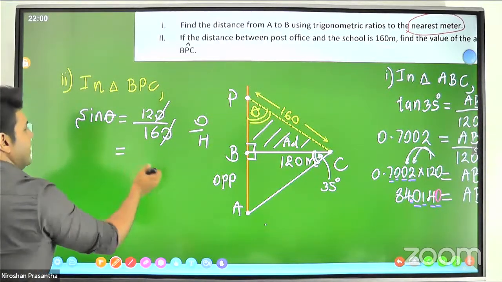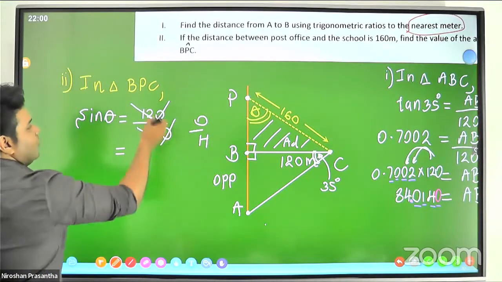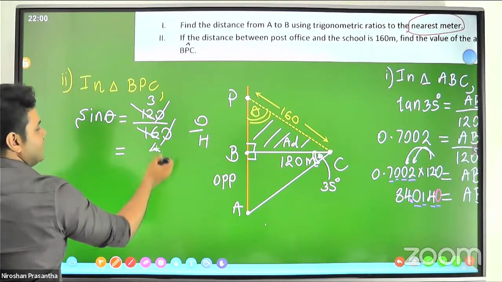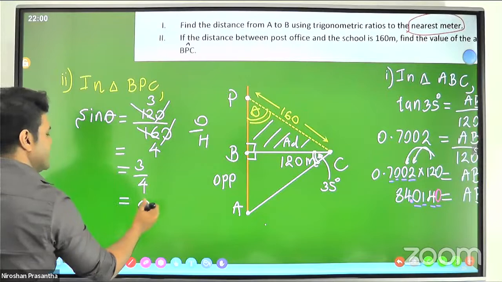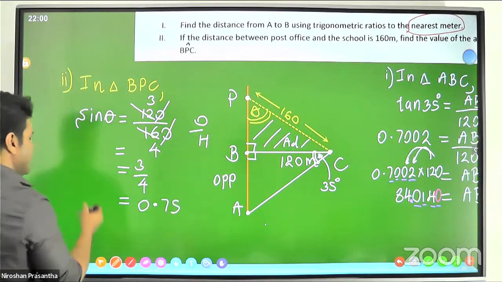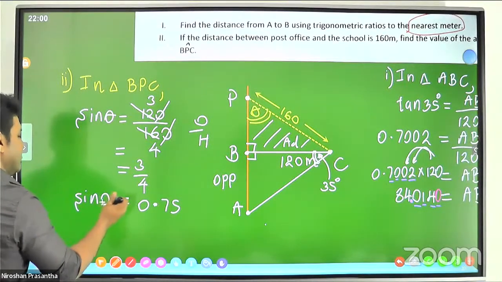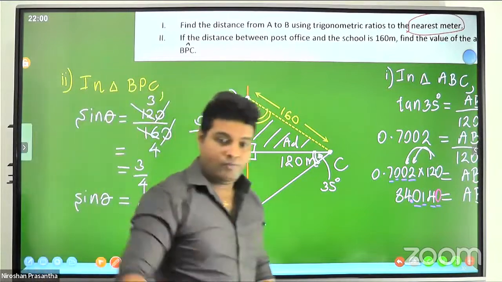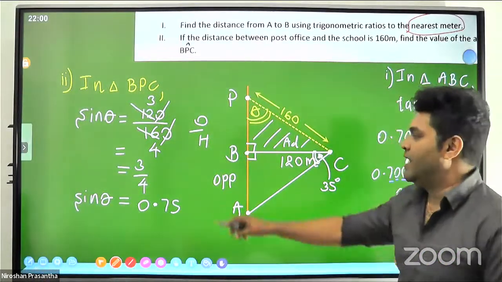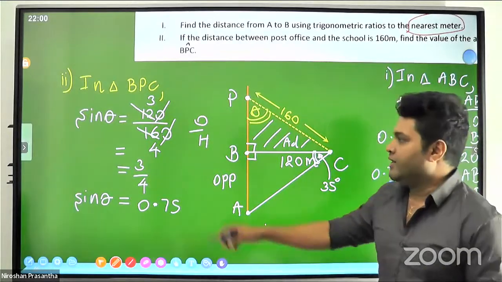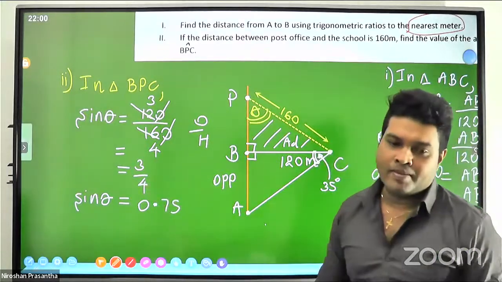We can further divide 12 and 16: 4 times 3, 4 times 4. Then 3 over 4. Don't forget 3 over 4 is 0.75, the usual number. Otherwise, you can divide 3 divided by 4, which gives 0.75. This is a standard fraction that everybody knows.